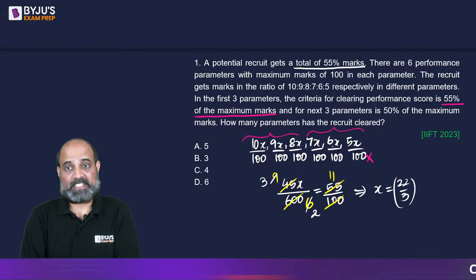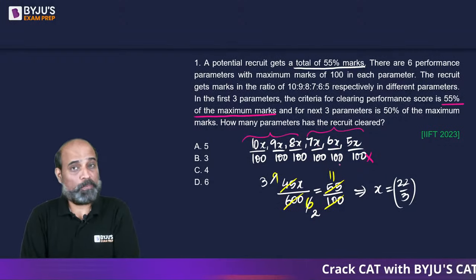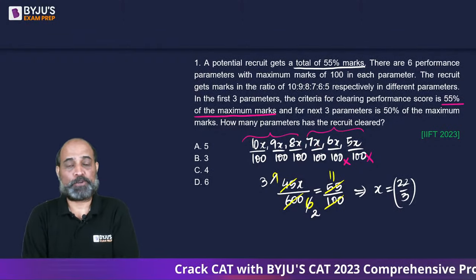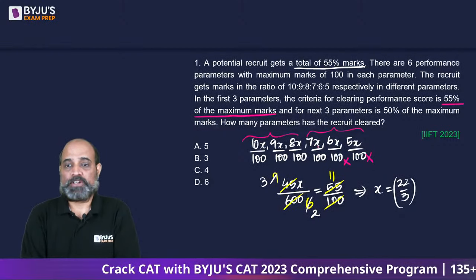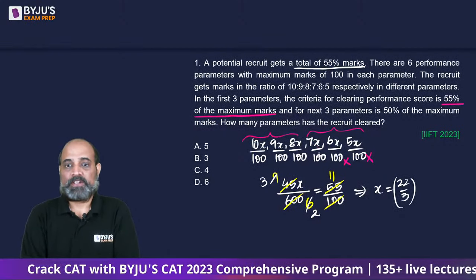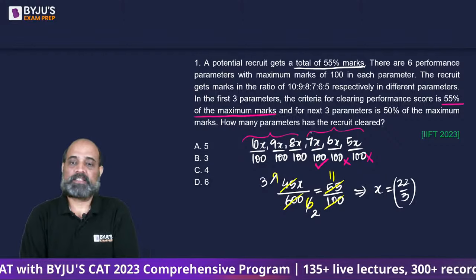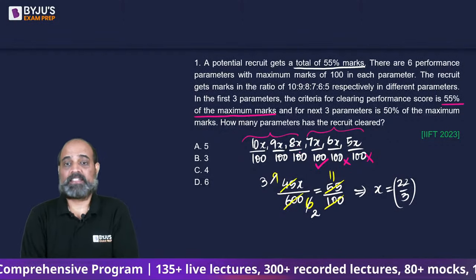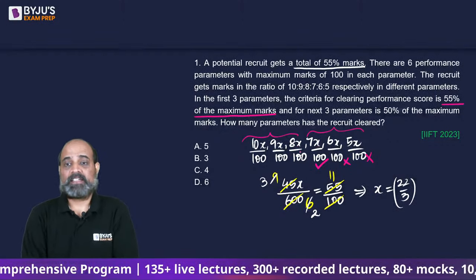If I put 6 here, this is going to give us 44 by 100, which is not 50%. If we put 22 by 3 here, this is going to give us more than 50%. Okay, if I put 22 by 3 in the case of 8x, this is going to give us 176 by 3, which is definitely more than 55%.